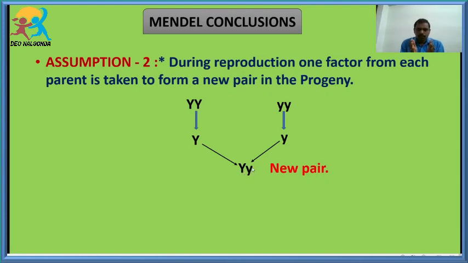And during the process of reproduction, one factor from each parent is taken and forms a new pair. Now this new pair is commonly called a progeny. So this is the second assumption, students.